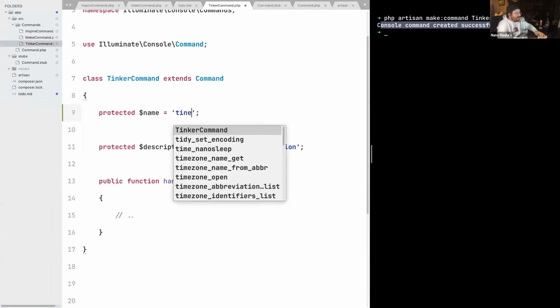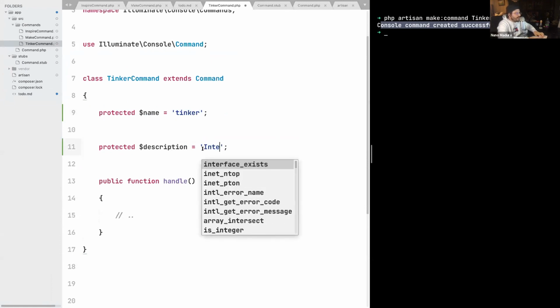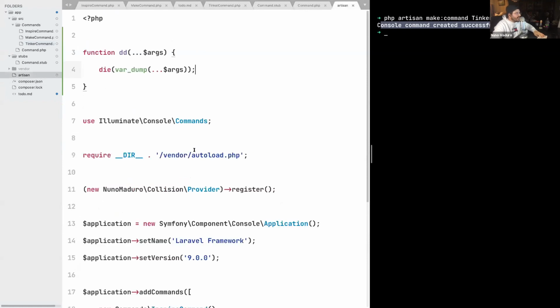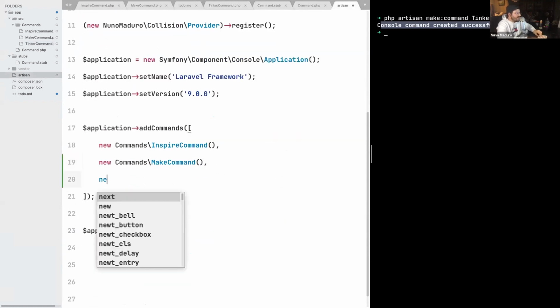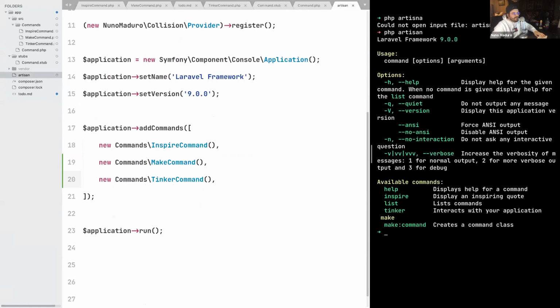The name will be Tinker, and the description will be "interacts with your application." Once we have done that, we need to register the command once again, super annoying. So new commands equals Tinker command. And we should be able, at least, to see Tinker appearing on the list of available commands, which I do.